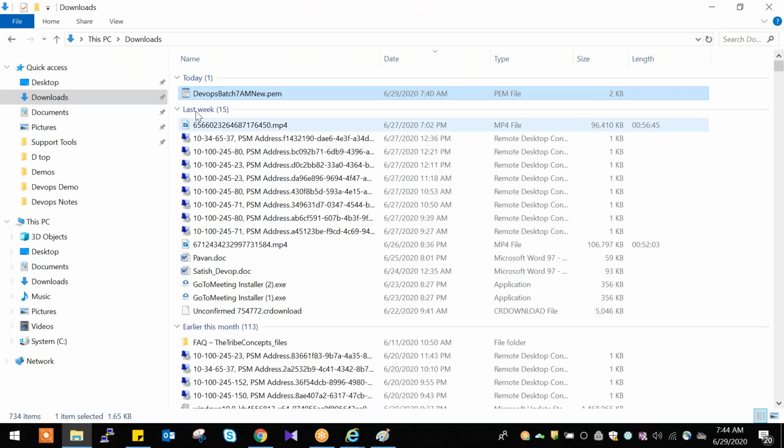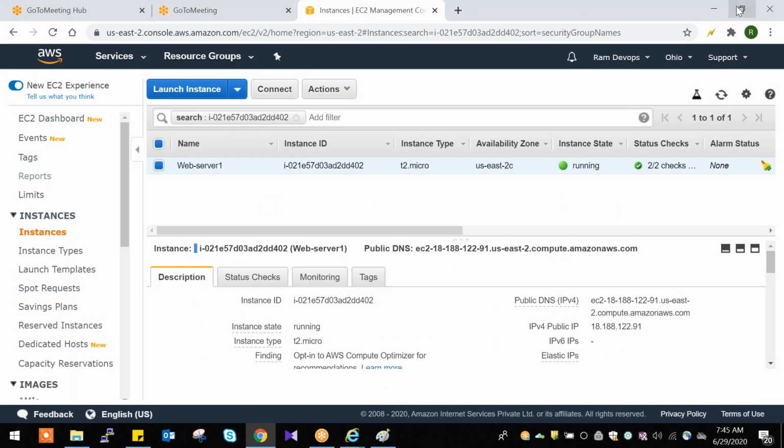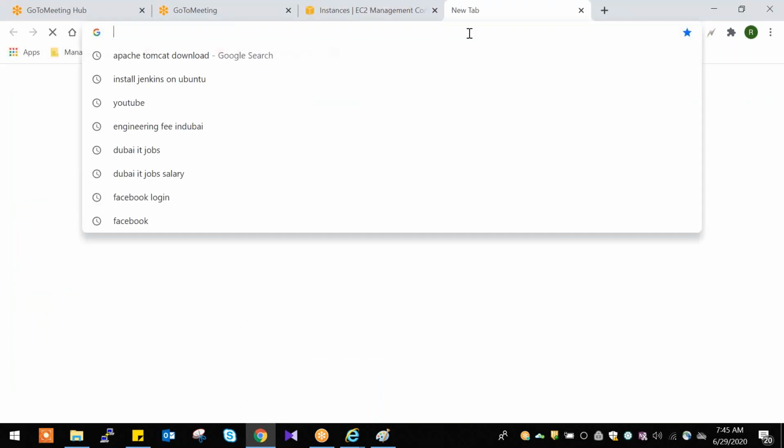But our key pair is in PEM format, .pem format. PuTTY will not understand PEM format. PuTTY will understand PPK file. PPK means PuTTY private key. First we need to download PuTTY on our laptop. How to download PuTTY? I'll show you first. Then we'll connect this server. Okay, so go here.